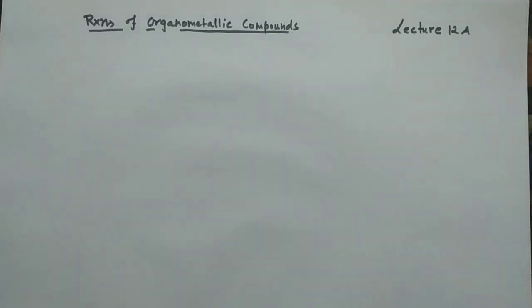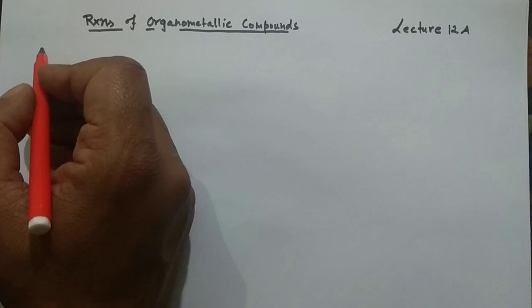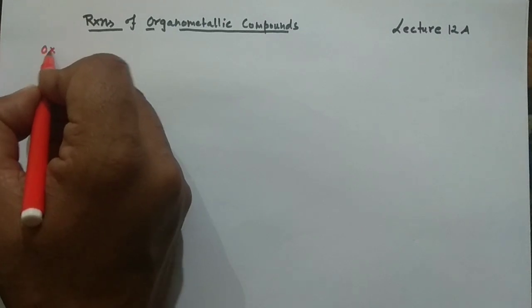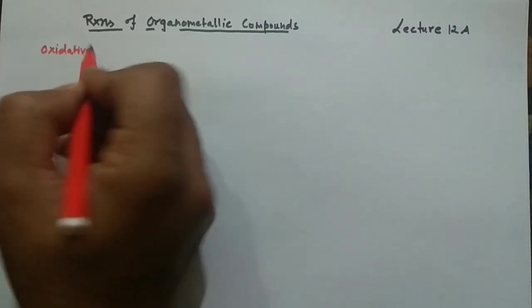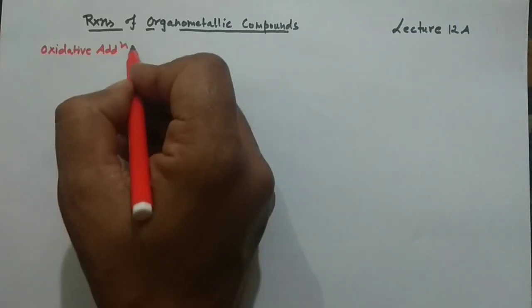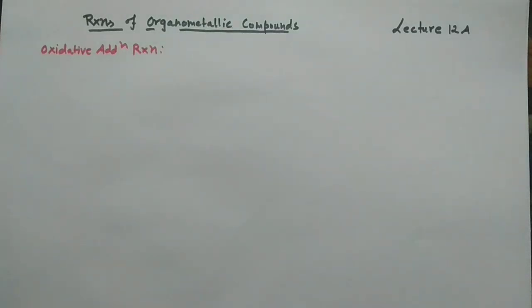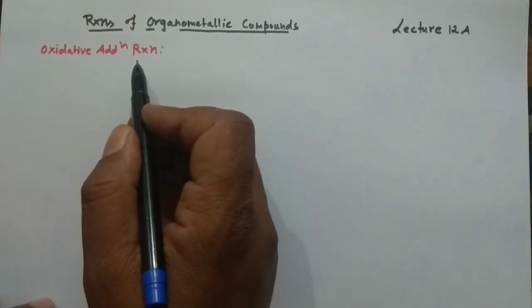And in today's class, I am going to take a very important type of reaction, and you may have a question from this particular topic in your CSIR NET or in the GATE examination. The name of the reaction is oxidative addition reaction. We will see all the details of this reaction, and after completing this section, you would be able to solve the various problems of your CSIR NET and GATE exams. But what basically is the oxidative addition reaction?